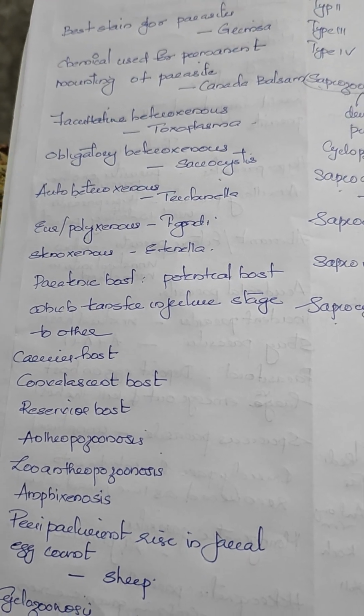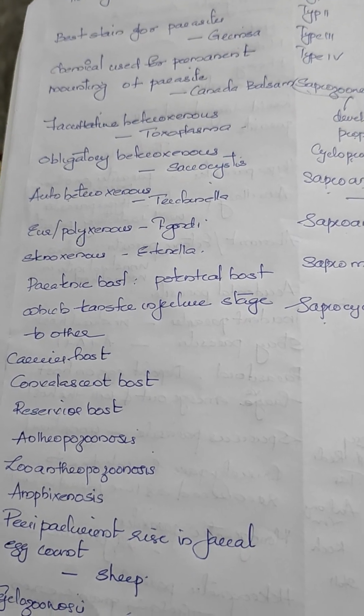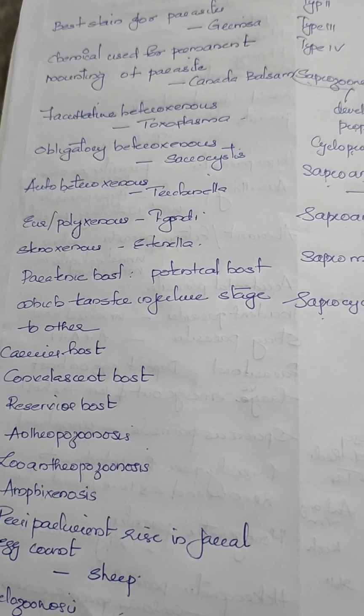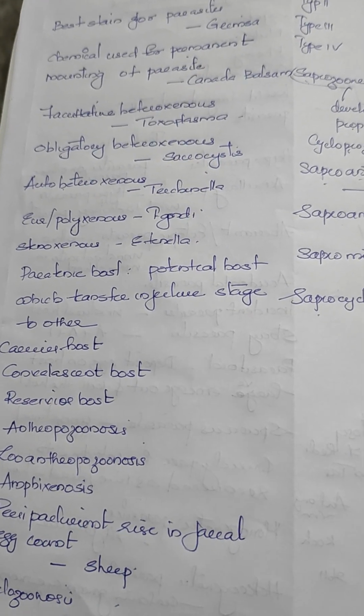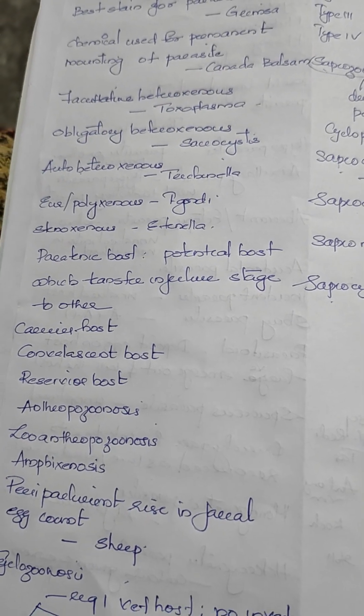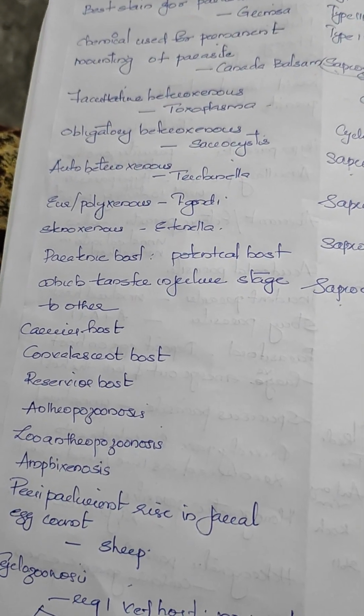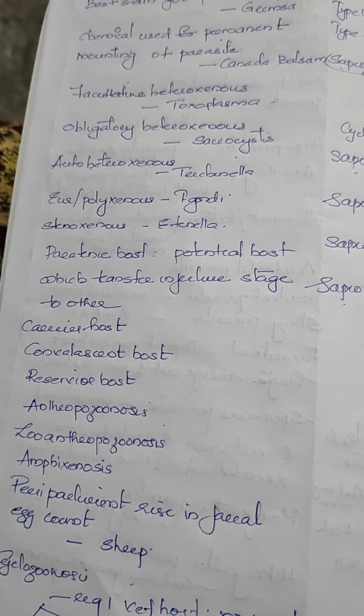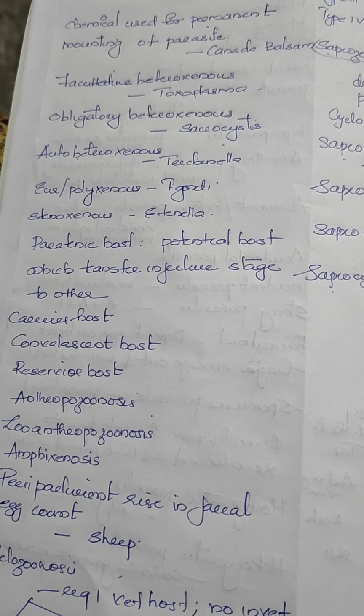Facultatively heterogeneous parasites, an example Toxoplasma gondii. Obligatory heterogeneous parasites, an example Sarcocystis tenella. Auto-heterogeneous Trichinella spiralis. Euryxenous or polyxenous means wide range of hosts. Stenoxenous means narrow range of hosts.